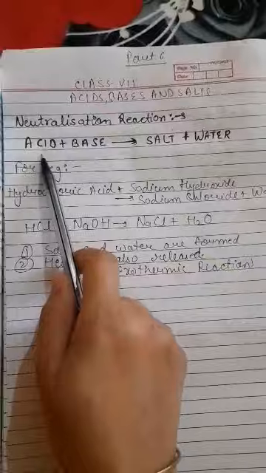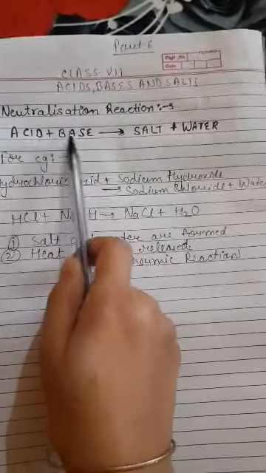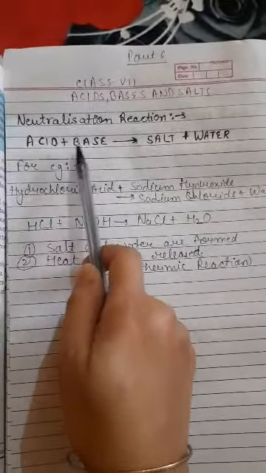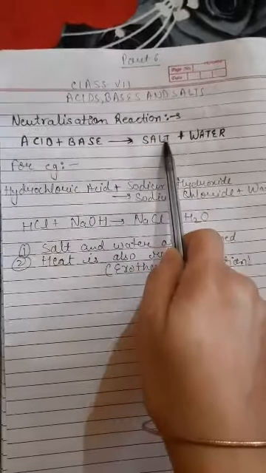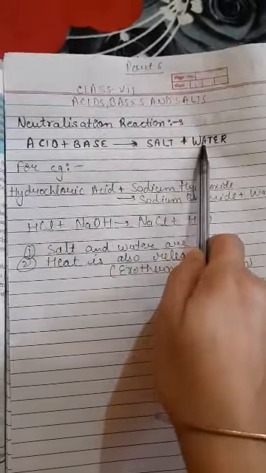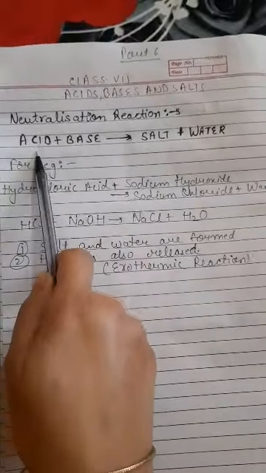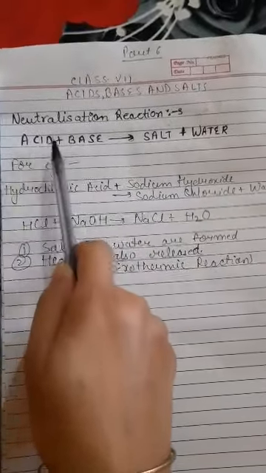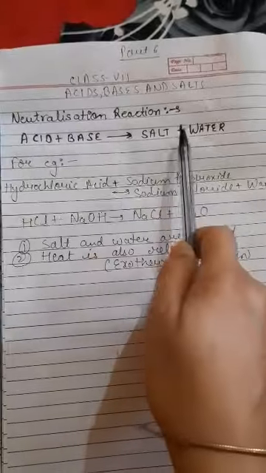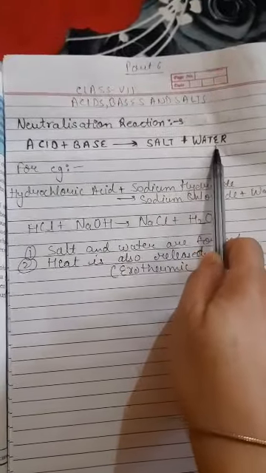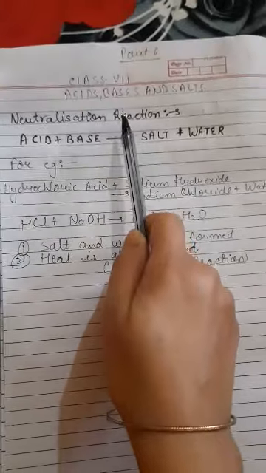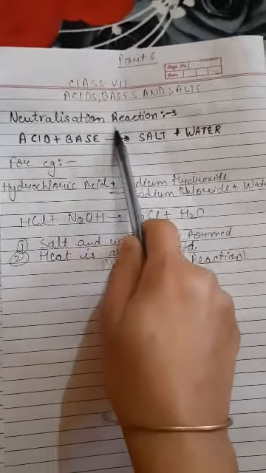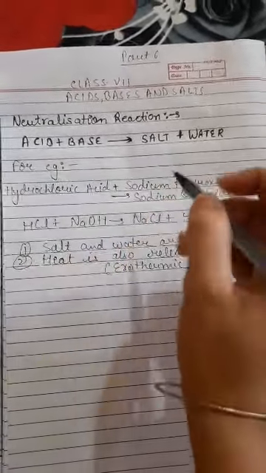When an acid is mixed with a base, then a chemical reaction takes place. Between the two there will be a chemical reaction and two products will be formed. One is salt and the other is water. This reaction in which acid reacts with base to form salt and water is known as a neutralization reaction. Now the question is, why is this reaction known as neutralization reaction?